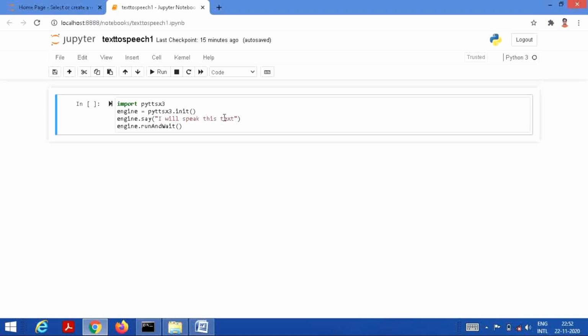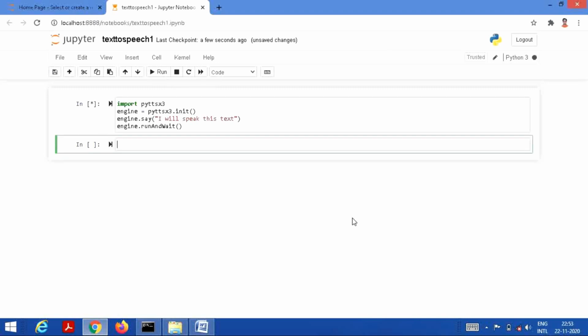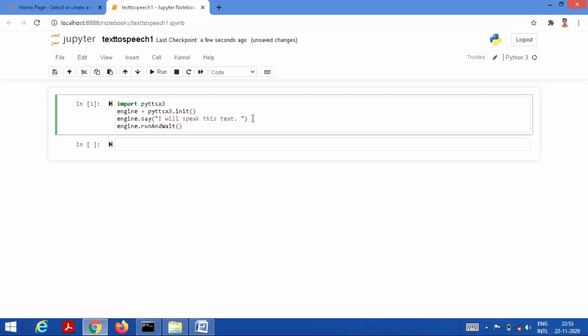That means we are entering a sample text here, and this text we want to be converted into speech. So the engine, which was our object, and say is the method in which we are writing this text, and afterwards we will run this code and wait for this text to get converted into speech. So let's see, I'm saving this code and I'm running this code. Let's see what's the output. I will speak this text. Alright, fine. This text has been converted into speech. The system is responding to it. So you can improve this text, you can write anything.